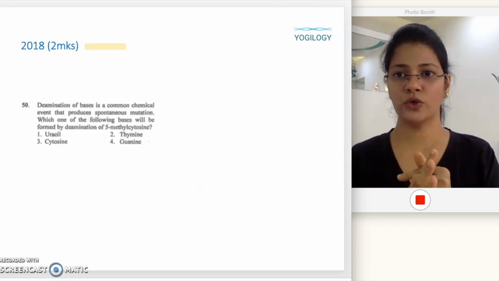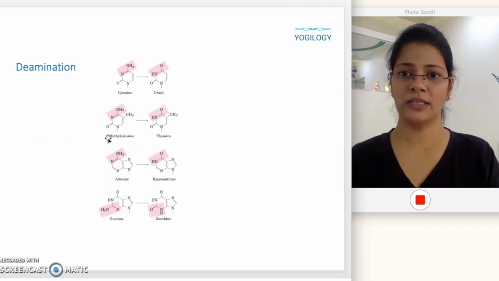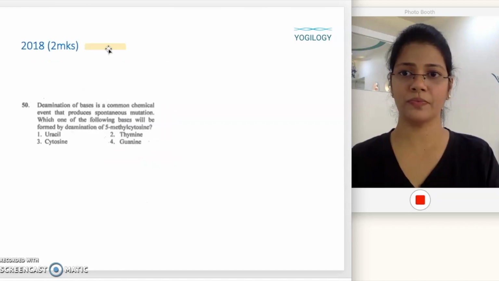So let's try to solve some questions that have appeared in previous question papers. The first question I've picked up is: deamination of bases is a common chemical event that produces spontaneous mutation. Which one of the following bases will be formed by deamination of 5-methyl cytosine? As we have already seen, deamination of this is going to give you thymine. So the correct answer will be thymine.